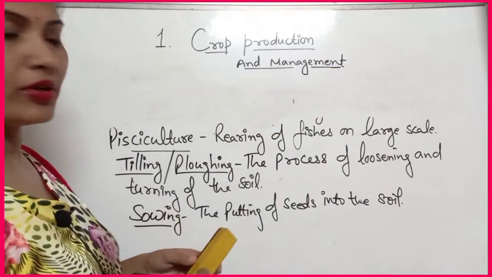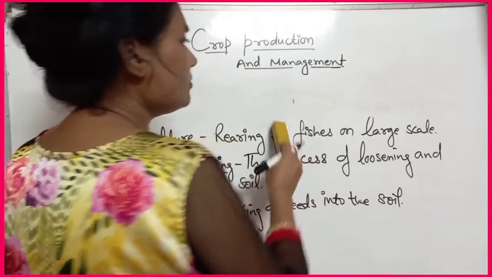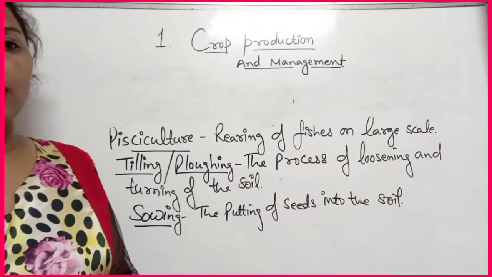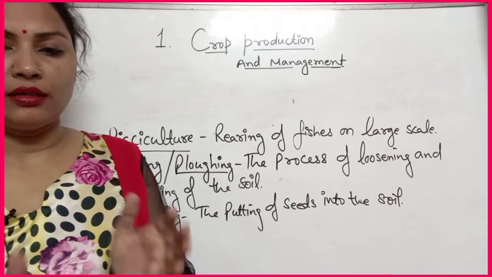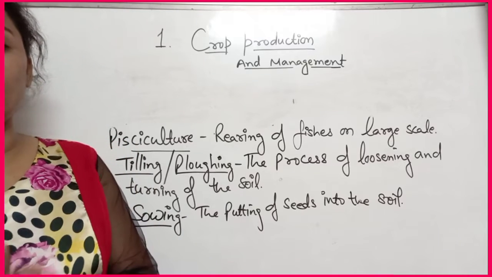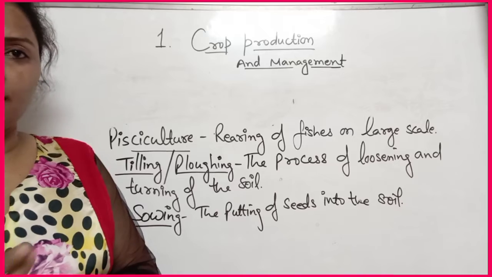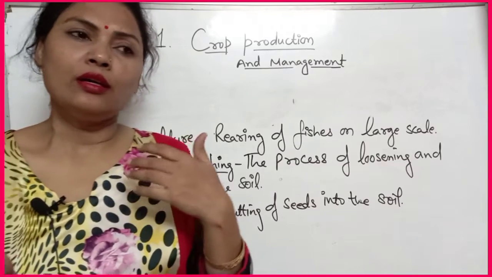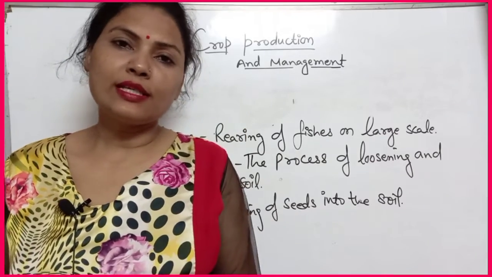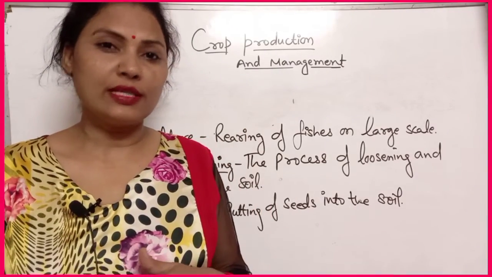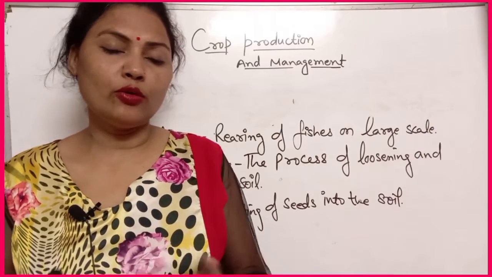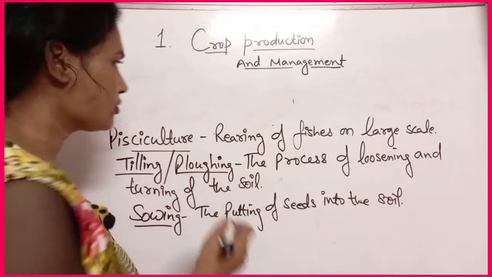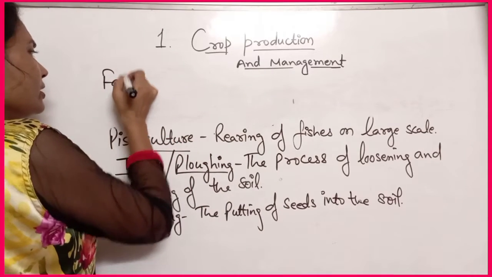So now you can write the another term. So that is fallowing. Fallowing means the process of leaving the field uncultivated for one or more seasons. So that is fallowing. Means in that process we should leave the field for one season or for more seasons, so it can renew itself. So that the term, that is known as fallowing. Okay. You can write that fallowing.